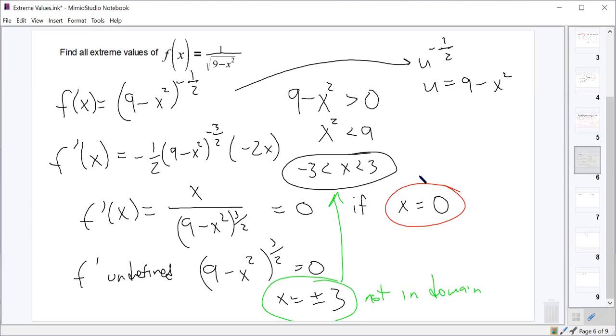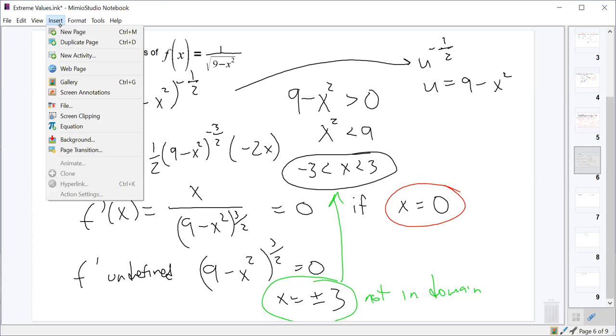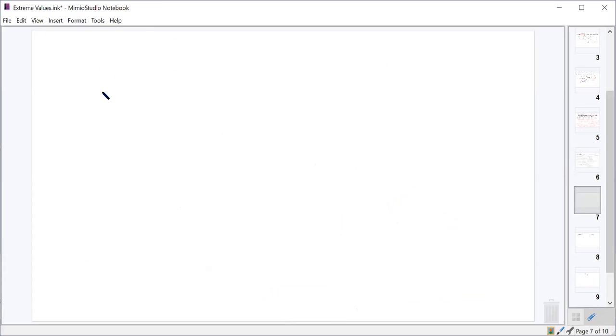Yeah. All right, so then the question becomes, how do we determine if it's an absolute max or an absolute min? Well, at x equals 0, what do we get? f of 0 is 1 over the square root of 9 minus 0 squared. So it gives us what, 1/3?